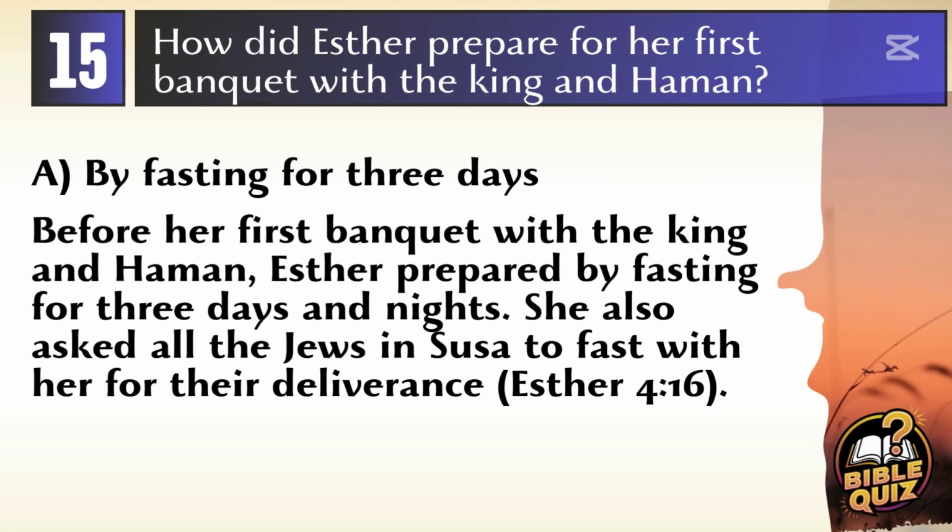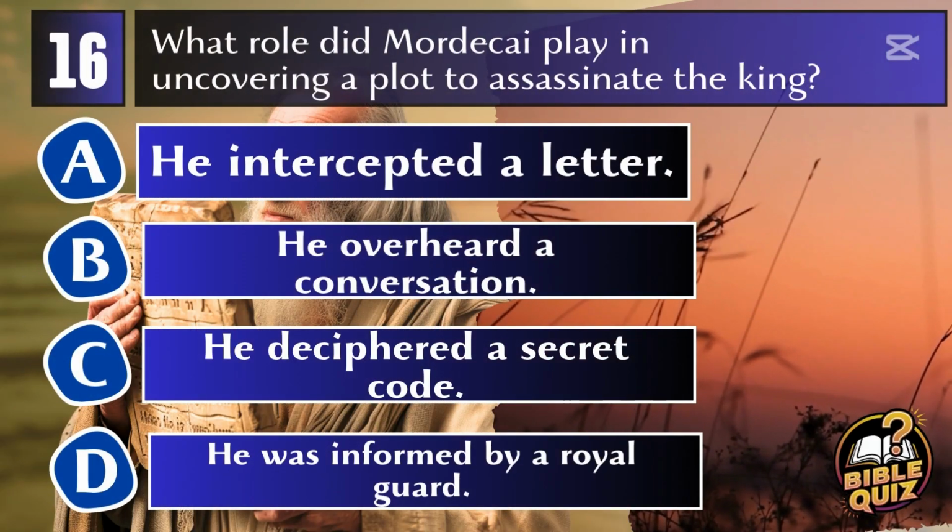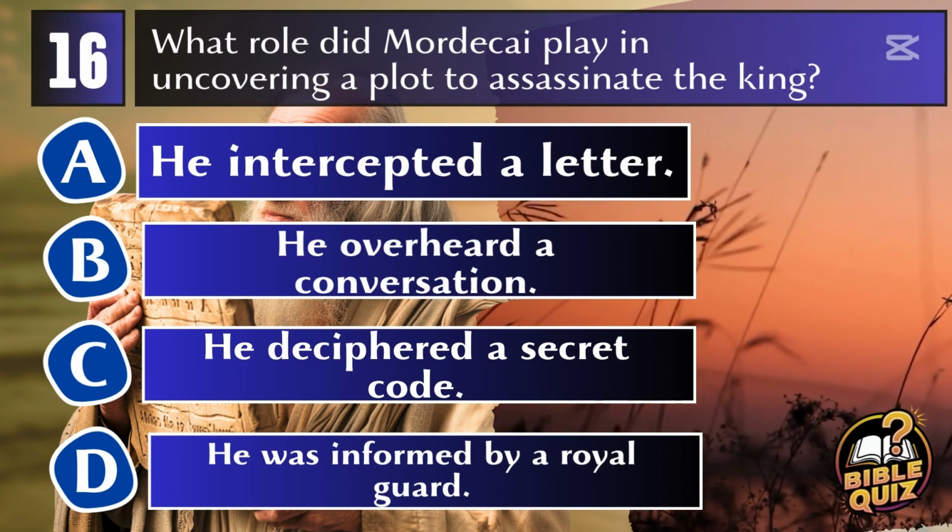Answer A. By fasting for 3 days. Before her first banquet with the king and Haman, Esther prepared by fasting for 3 days and nights. She also asked all the Jews in Susa to fast with her for their deliverance. Esther 4:16.